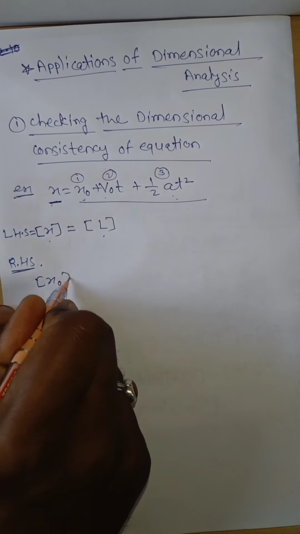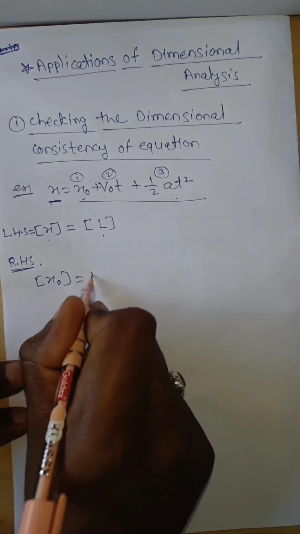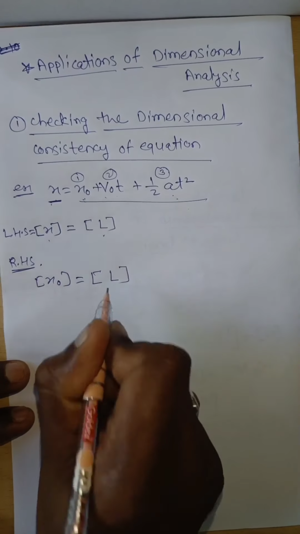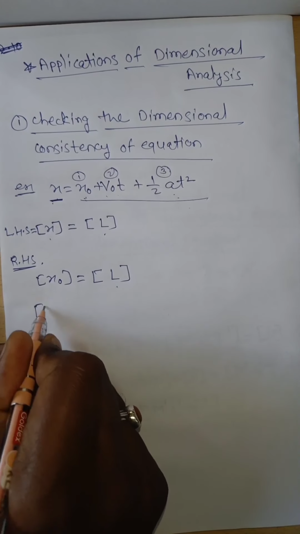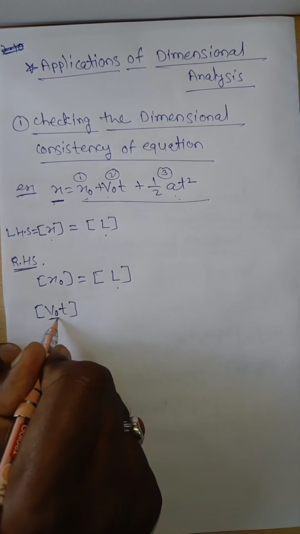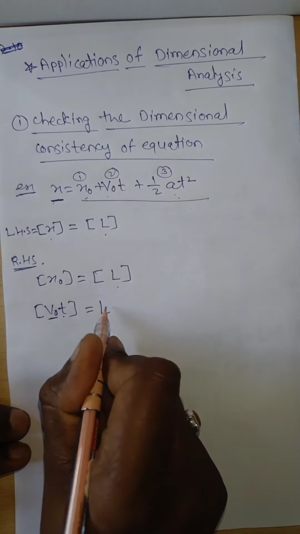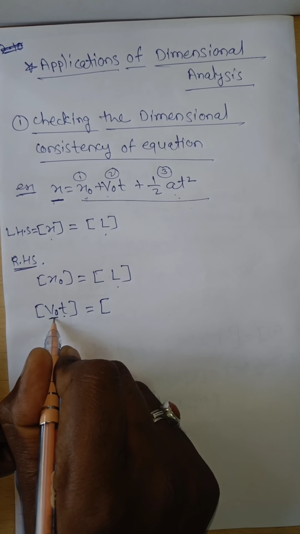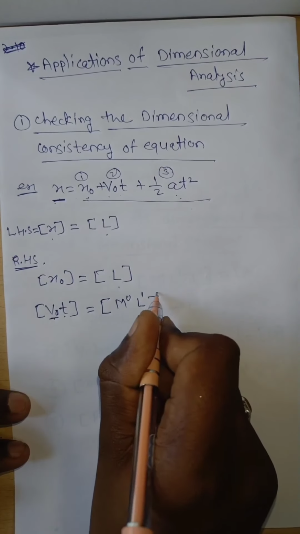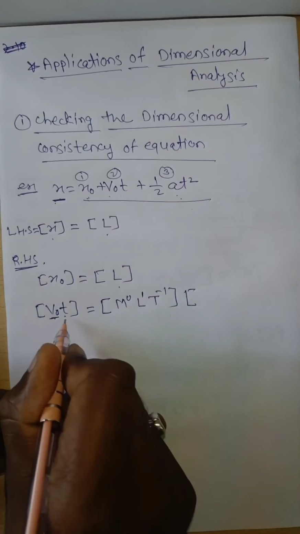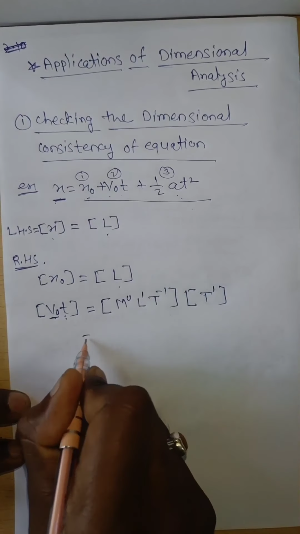The first term, x naught, is also nothing but a displacement, that is the initial displacement. Displacement is nothing but length, therefore its dimension is L. Then next, the dimension of v naught t, where v naught is the initial velocity and t is the time period. The dimensional formula of velocity is m0 L1 t to the power of -1. Then the dimension of time period is t1.